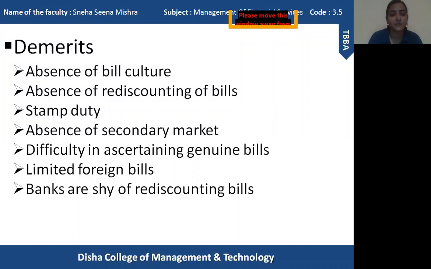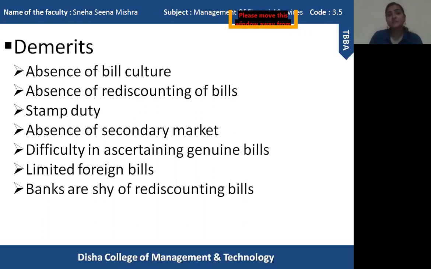of commercial bills. Next one is limited foreign bills. This is another disadvantage or demerit of commercial bills. Usually what happens, the money market of India is not that developed. It is still going through a developing phase. It needs a lot of improvement. It needs a lot of changes. But in foreign countries, this money market has already developed. They have introduced many new features, many new elements.